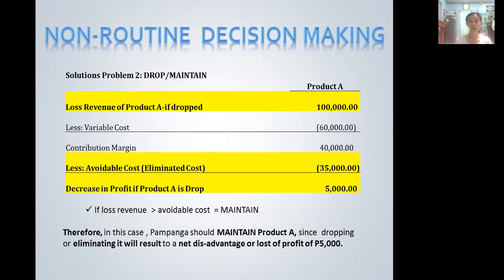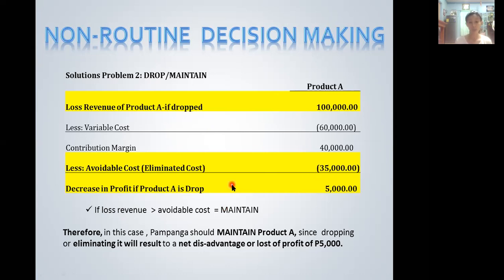This is compared to the avoidable cost, or the cost that will be eliminated once the segment is dropped. The avoidable cost is 35,000 pesos, resulting in a 5,000 pesos discrepancy.